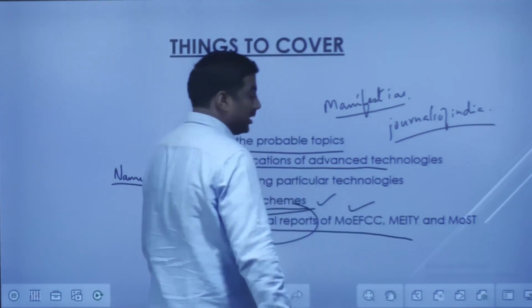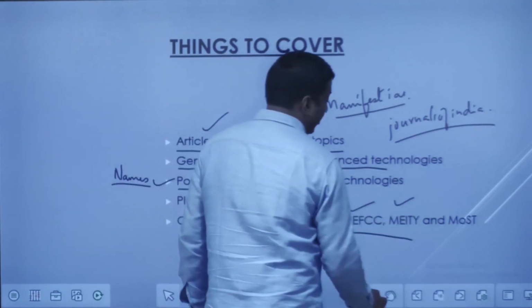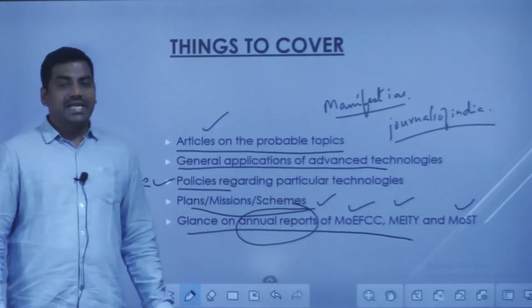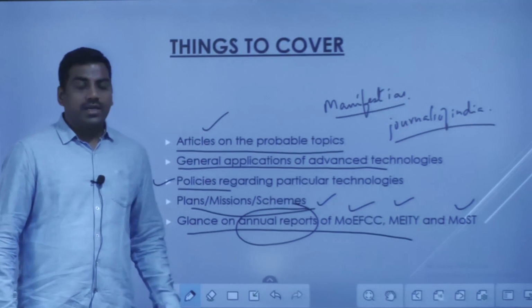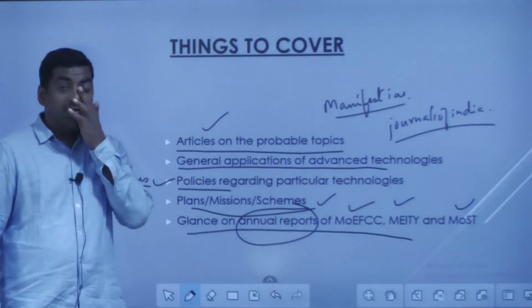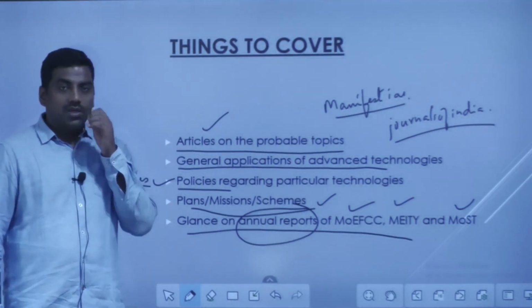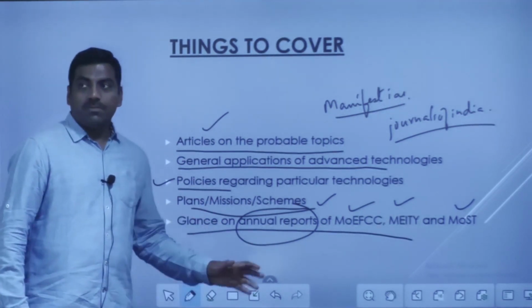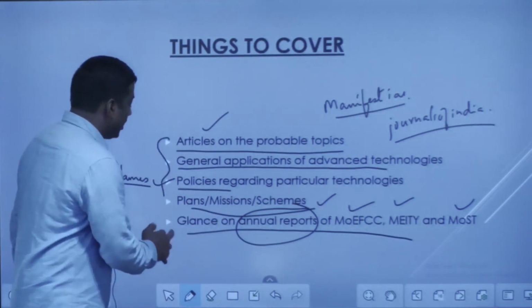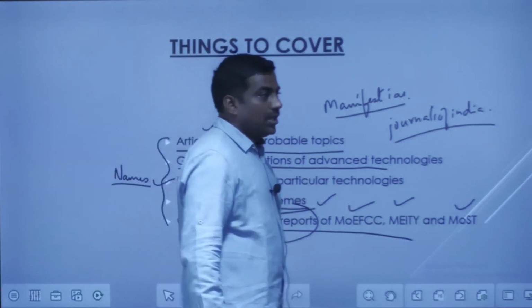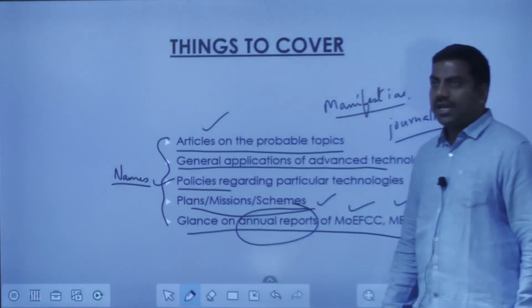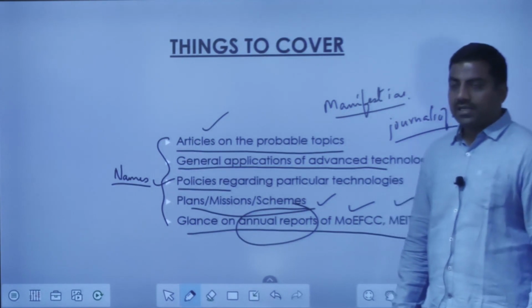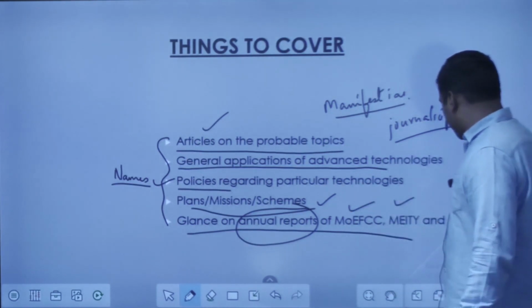especially the Environment Ministry, then Electronics and Information Technology, and the Ministry of Science and Technology. If you briefly glance over these ministry websites or the reports of those ministries superficially, not very much in depth, at least go through some of the boxes that are provided in the reports. So please go through them. These things would help you from the angles of both science and environment, and for those 80 marks we are trying to tackle, these things will help.